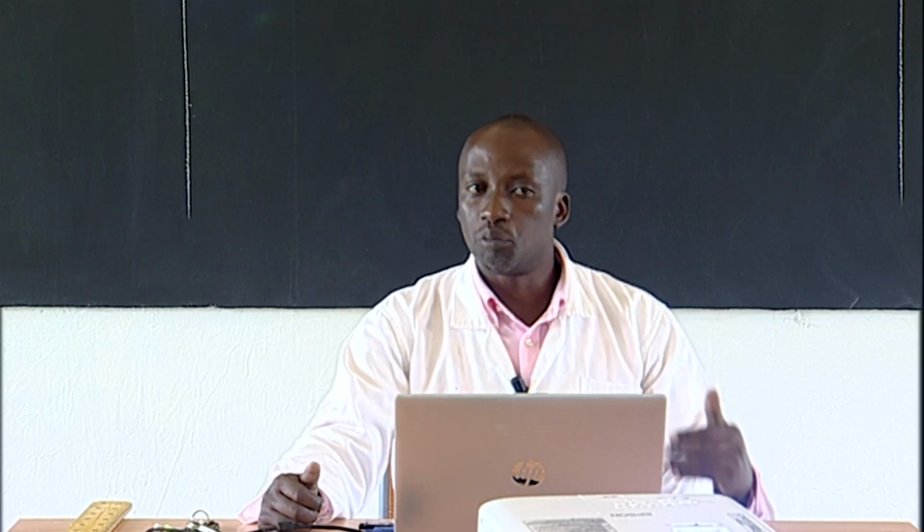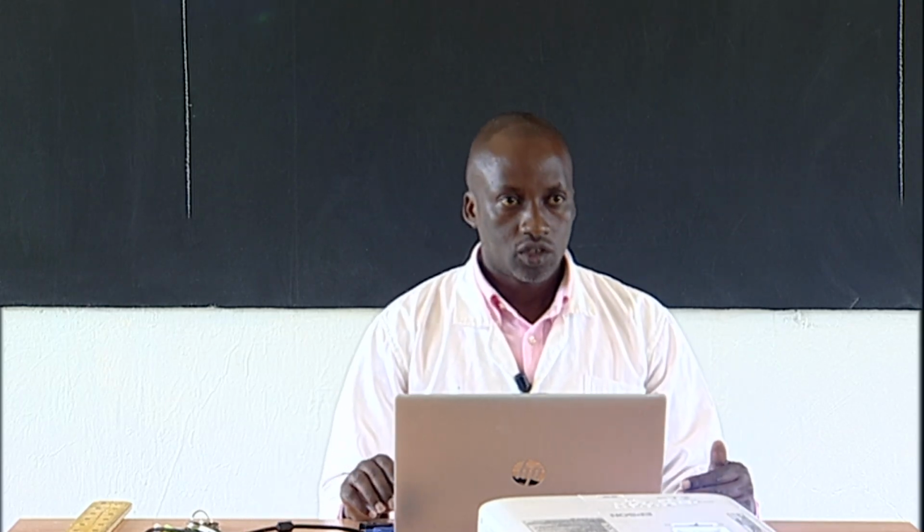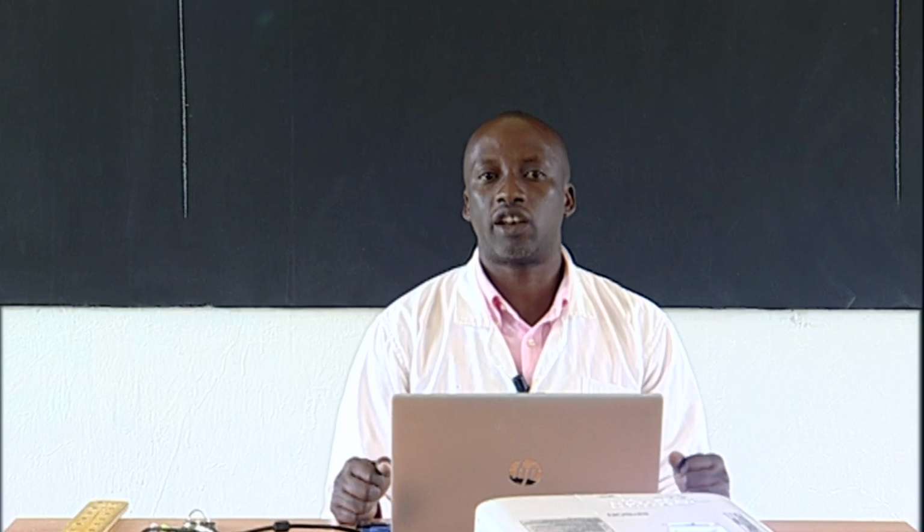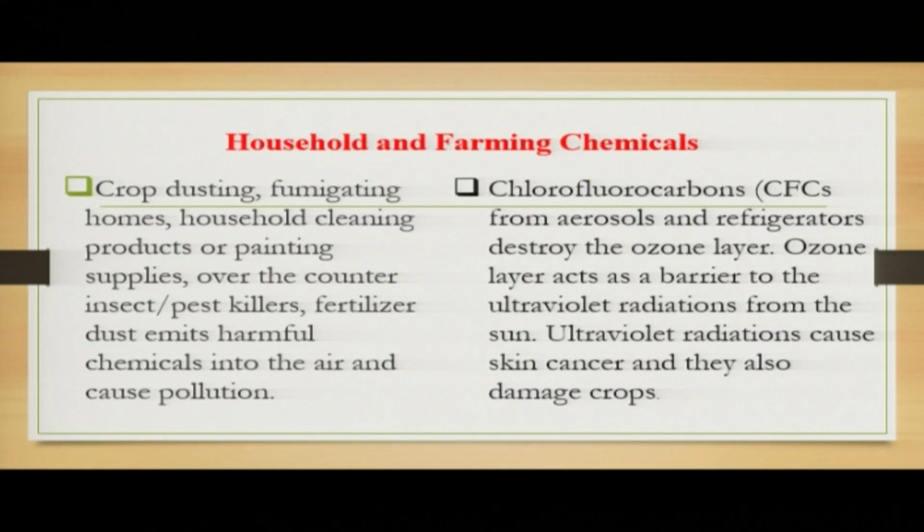That is very important to note. So we look at the household and farming chemicals. Crop dusting, fumigating homes. Very many places have been fumigated during the coronavirus to kill the virus. But the chemicals that we use, on the other hand, have effects because they remain in the environment.